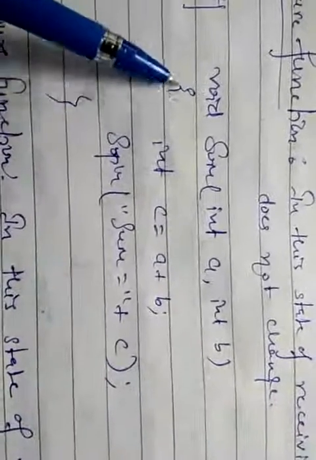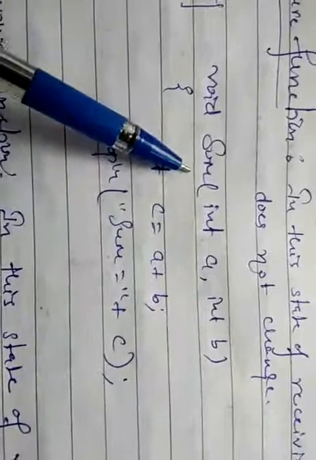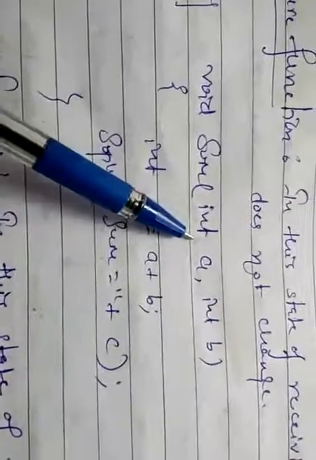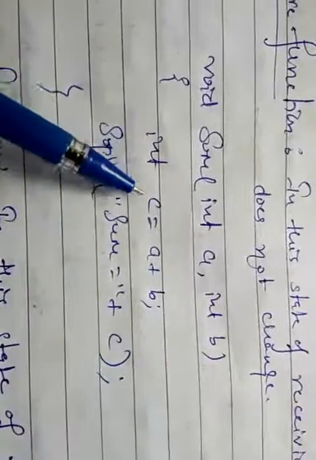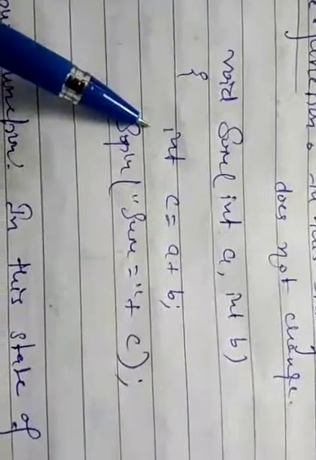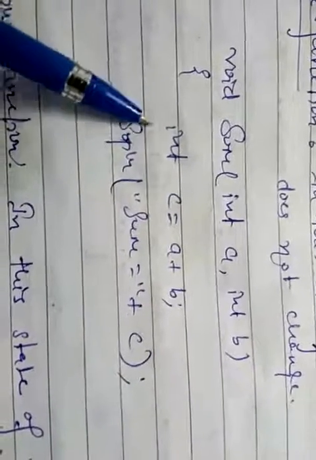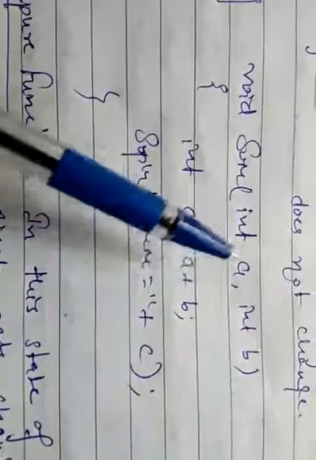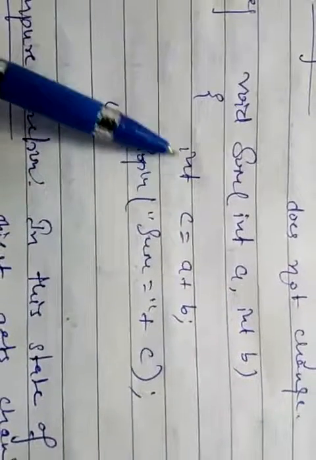Let's see this example. Here is the function void sum and the receiving parameters are a and b. And here we are performing the calculation, so the values of a and b are not changing. Here the value of c is changing. Before the calculation the value of c is 0, that is the initial value, and after the calculation this value will be updated and there will be no change in a and b. So this is the example of a pure function.